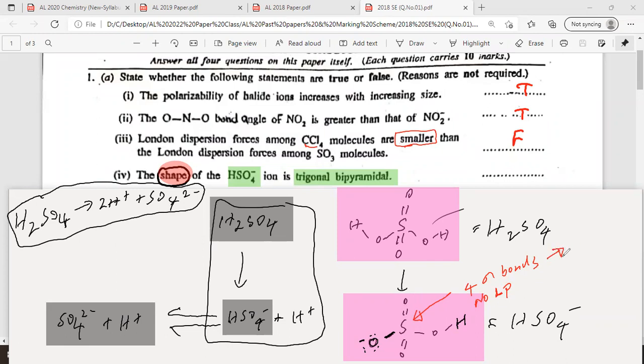Around the sulfur atom. Who can tell me the correct shape? Can you please post the answer? No lone pairs, 4 sigma bonds. Tetra? Very good, tetrahedral. So please write it, HSO4 minus ion, tetrahedral, because there are 4 sigma bonds and no lone pairs. Right? So even H2SO4 is also tetrahedral.